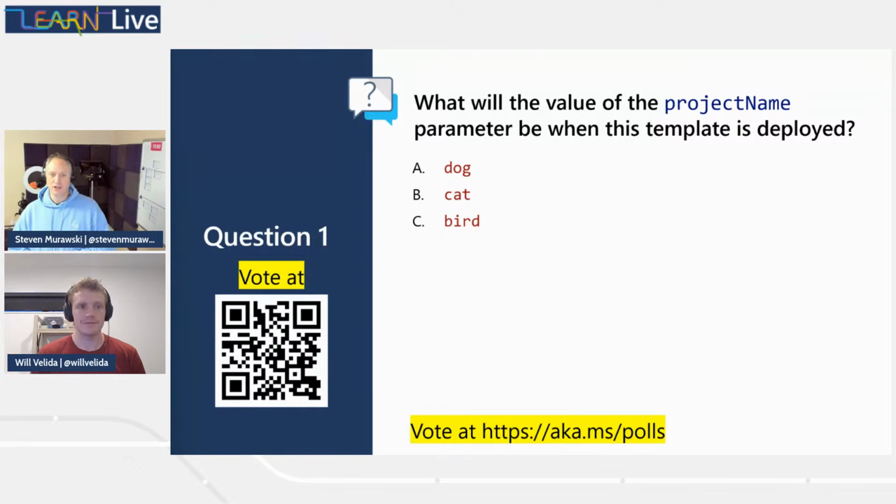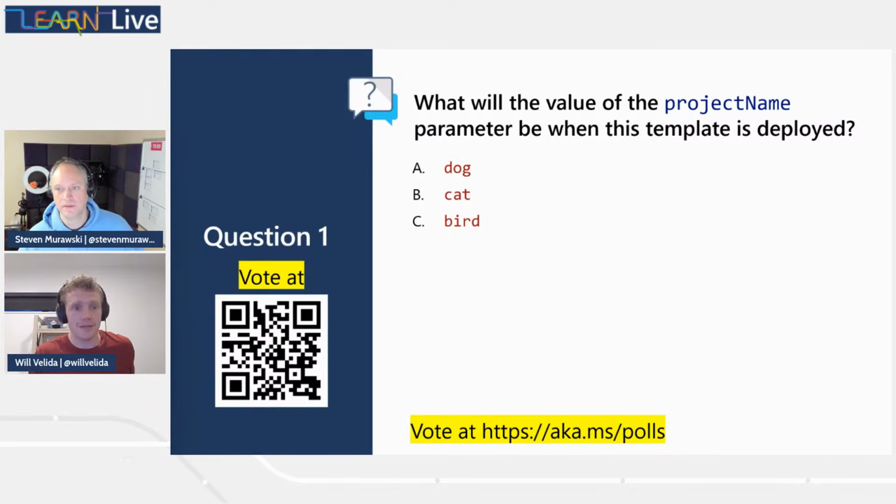I'm pretty sure that either the parameter file or the CLI value is going to override the default in the template. So I'm pretty sure it's not dog. Okay. What are you thinking? I'm thinking that because we provided a parameter value for project name at the command line, that might take precedence over our parameter file and also the default value that we provided in our template.